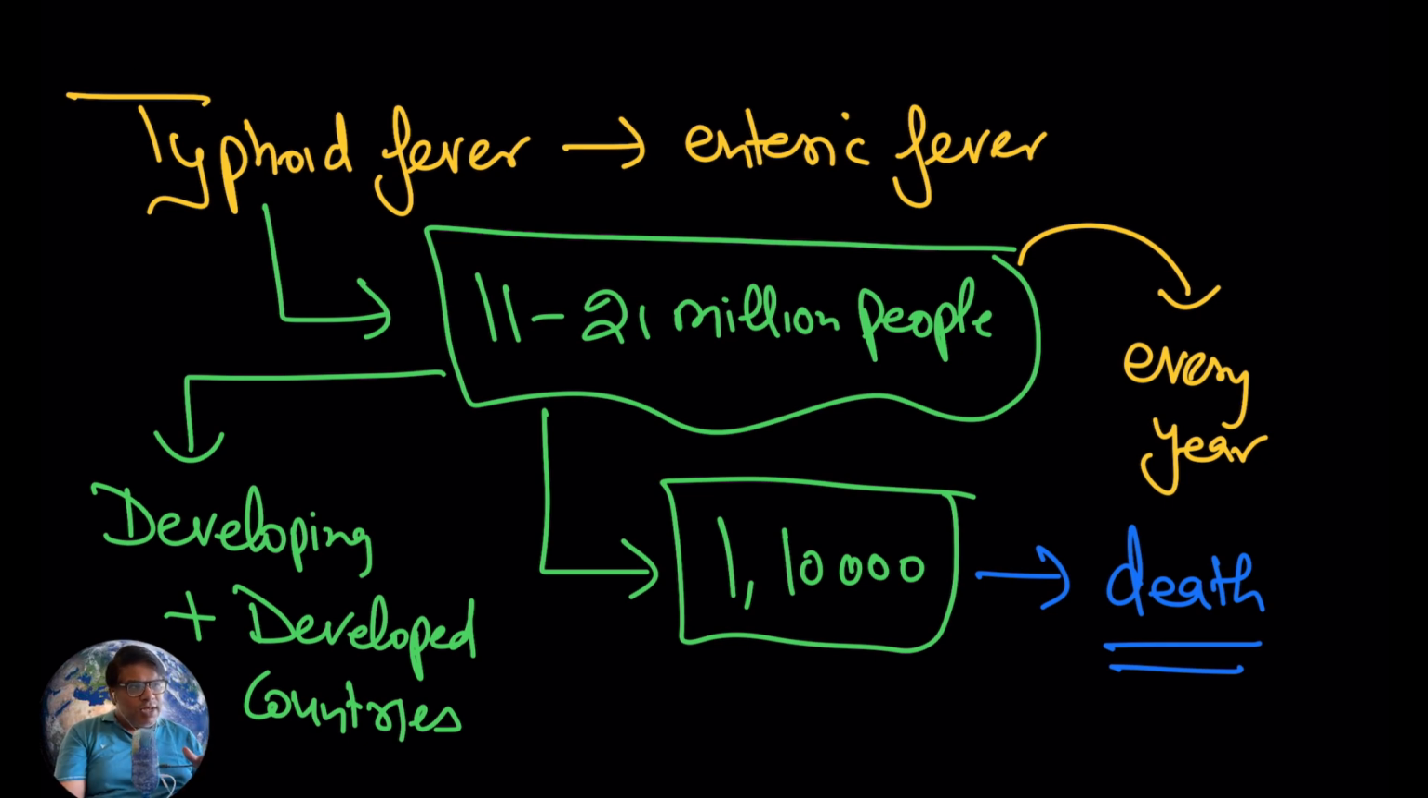But in some cases, if the body is unable to fight the bacteria, and if there is severe food poisoning, yes, there can be death. So due to typhoid fever, approximately 1,10,000 people die every year. So this is a serious concern.